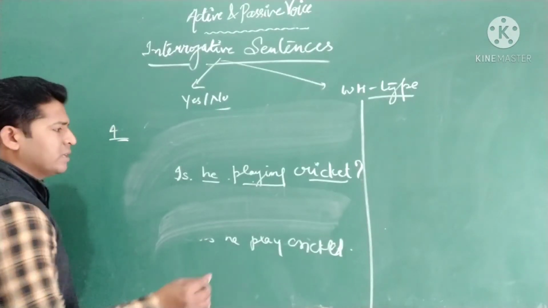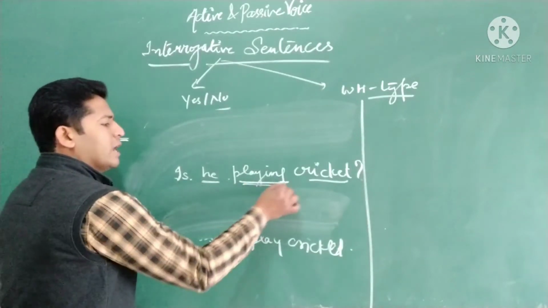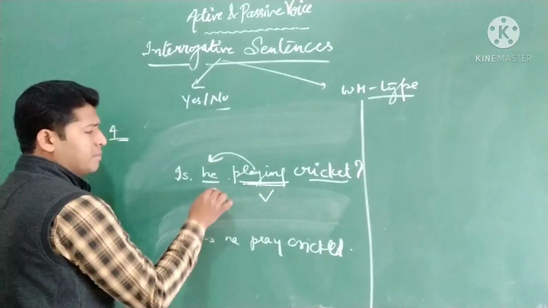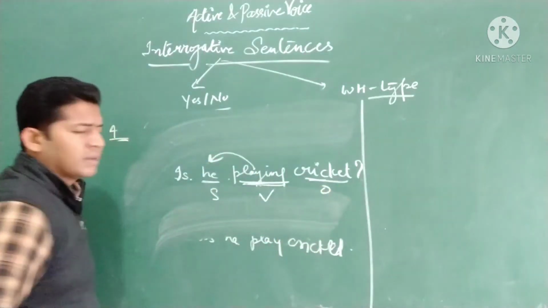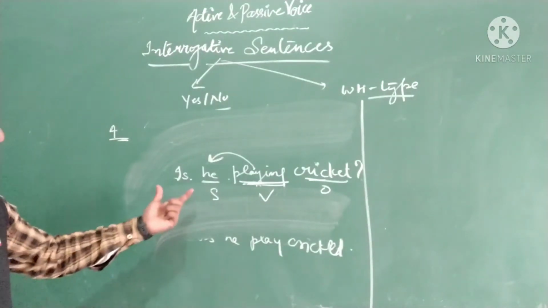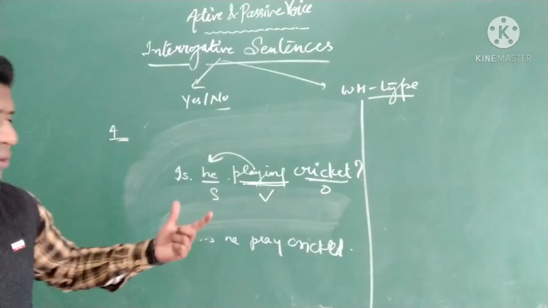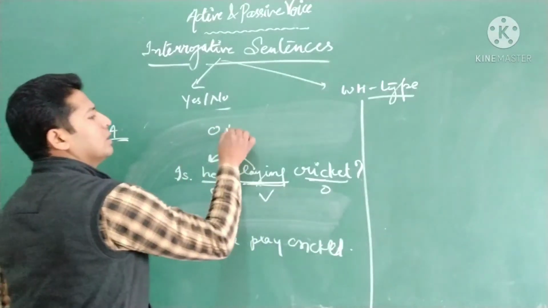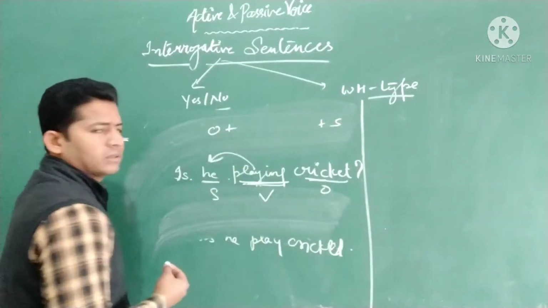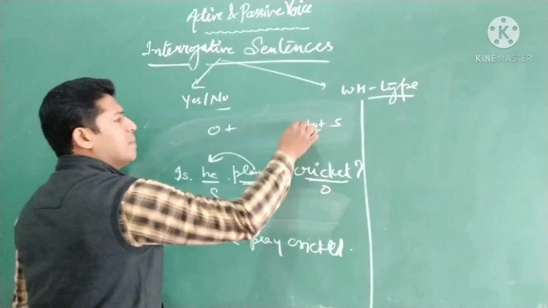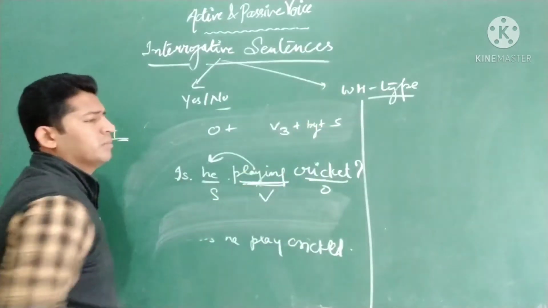For converting it into passive, you have to find the subject. What is the action here? This is the action. This will become the verb. Who is doing that action? This is the subject. And this is the object. So we have subject, verb and object. What you simply need to do is check: is he playing cricket? You have to interchange the position of object and subject. Then we studied that just before the subject we have to add by, and just before by we have to add the third form.